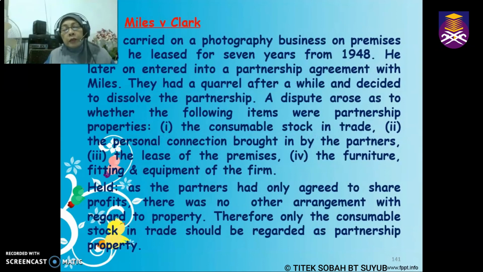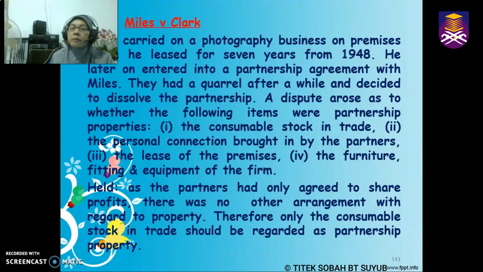So, to be much clearer, let us have a look at the case of Miles versus Clark. In this case, Clark has been carrying on a photography business for 7 years. So he is a sole proprietor, he carries on the business by himself and has leased the said premises for the past 7 years. And then later on, he wanted to enter into a partnership with Miles. Later on, they had a quarrel and wanted to dissolve the partnership.